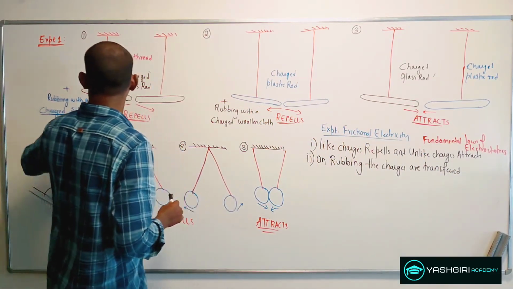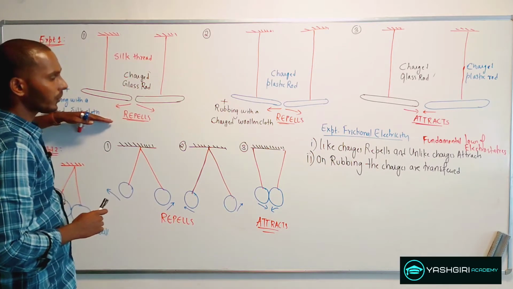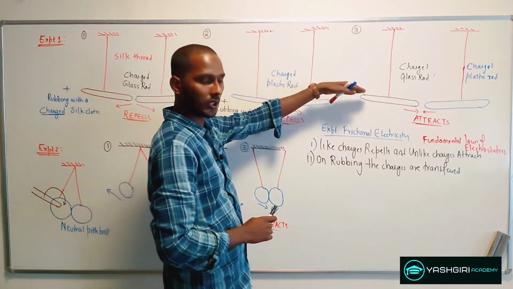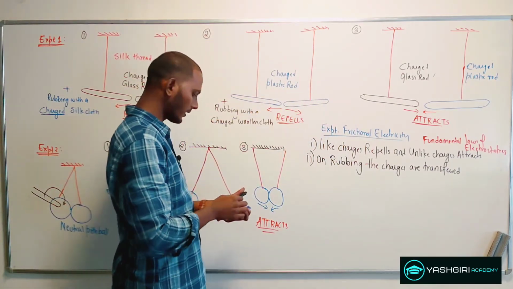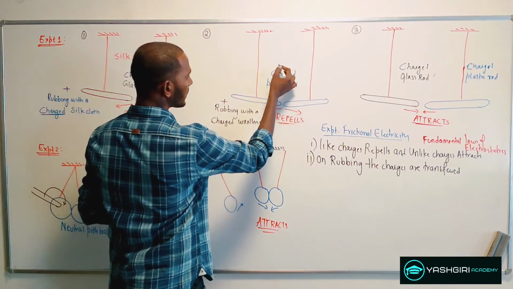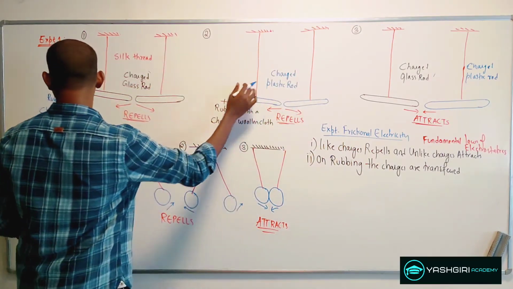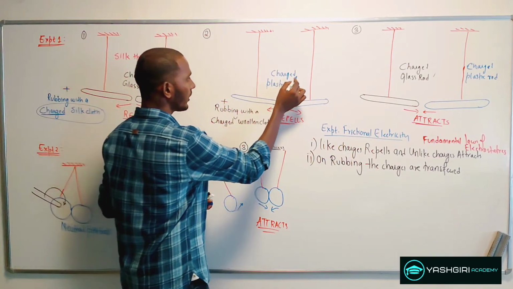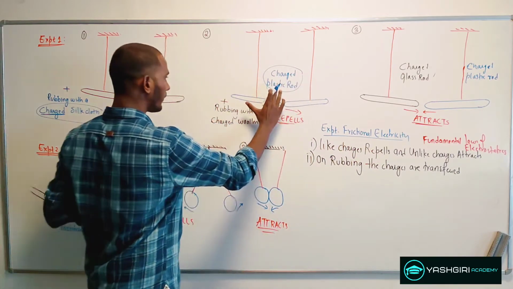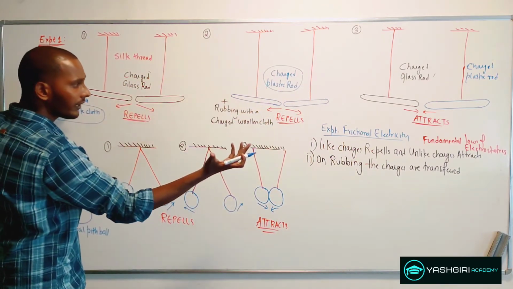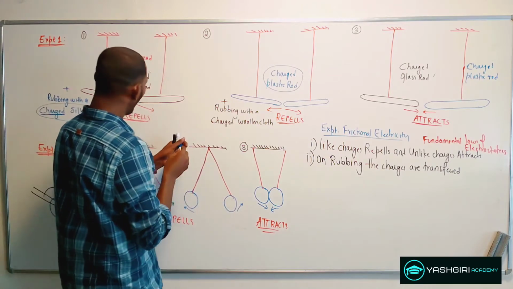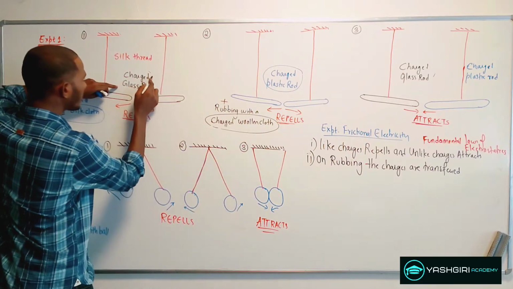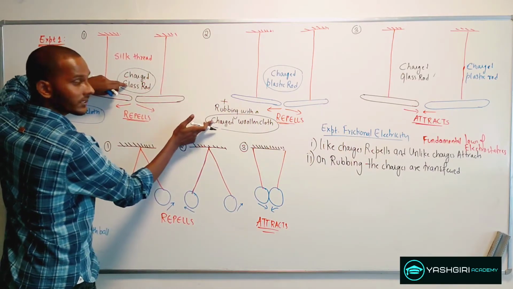Now in his experiment 1, when he did a cross-checking with the materials, that is, when he tried to bring a charged plastic rod closer to the charged silk cloth, he observed a repulsion between these two bodies. And when he brought a charged woolen cloth closer to the charged glass rod, again he observed a repulsion.